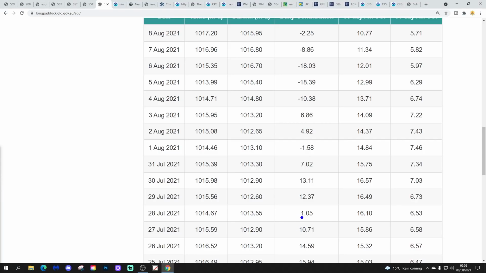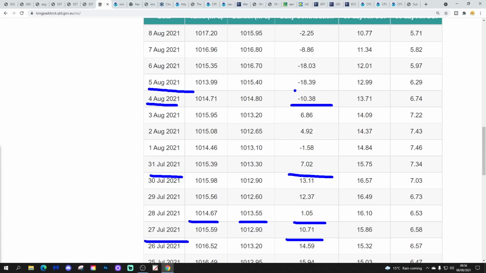Back at the end of July, we had quite positive SOI numbers. These are the two columns here for Tahiti and Darwin, and then our overall SOI number. So on the 26th of July, for example, we're at plus 14.59, and on the 30th of July, we're at plus 13.11. That is the atmospheric setup being very reflective of La Nina. But more recent days have been more negative. The 4th of August was at minus 10. The 5th of August was very negative at minus 18, and the 6th of August was very negative again at minus 18. The 7th of August was negative at minus 8.86. The 8th of August, the latest day, but ahead of us in Australia, of course, just minus 2.25.